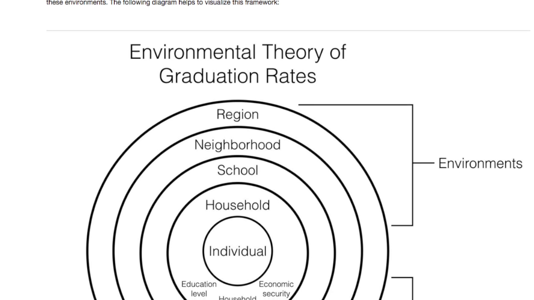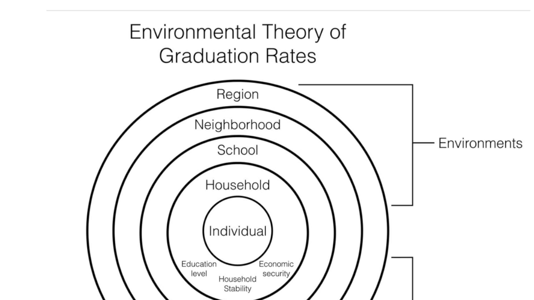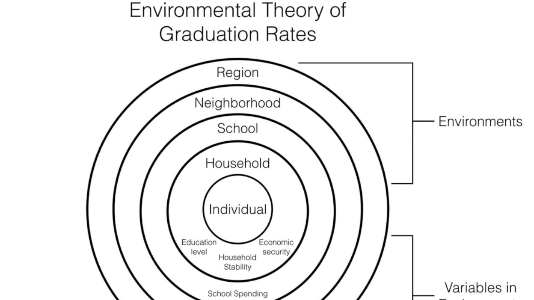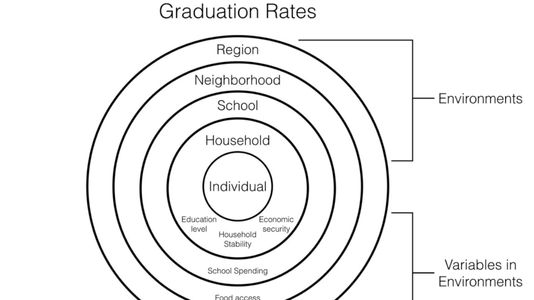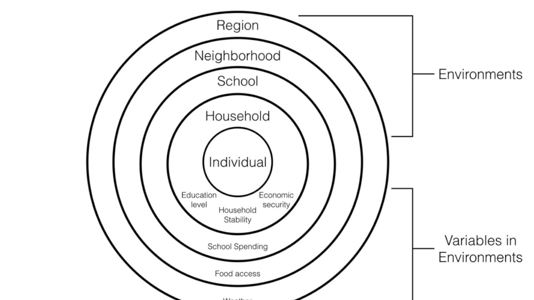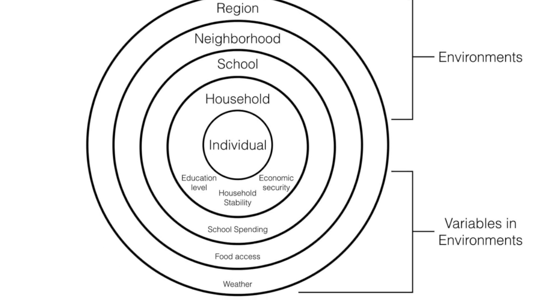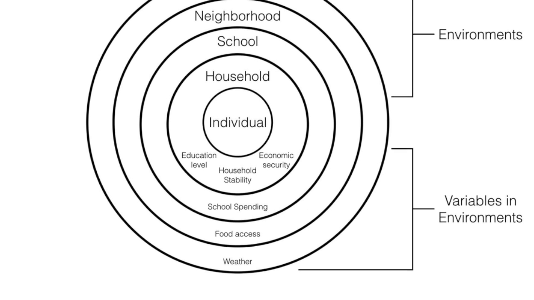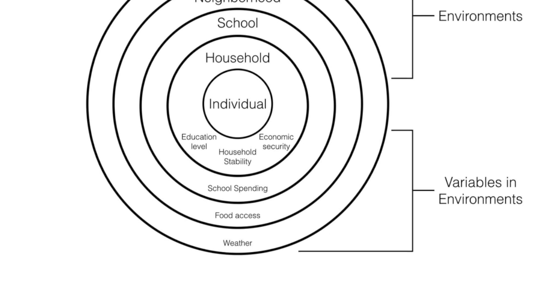On the other hand, we found that school spending and low food access may not be very important for improving graduation rates. This diagram shows how we thought about this problem. We think that the environments that students live in greatly influence how likely they are to graduate. These environments include the household, school, neighborhood, and region. In each of these environments, we came up with targeted hypotheses around these 5 areas: household stability, economic security, household education, weather, food access, and school spending.